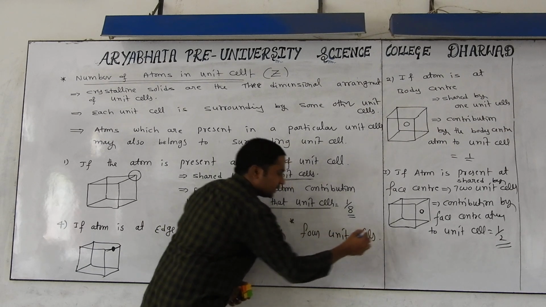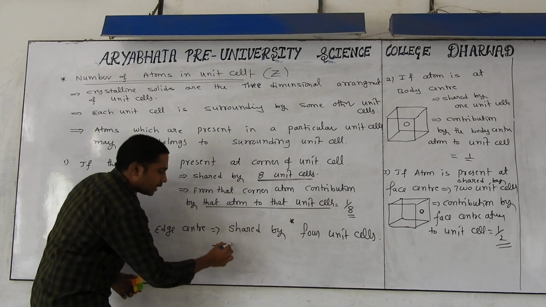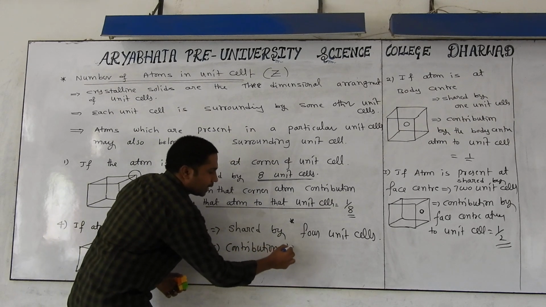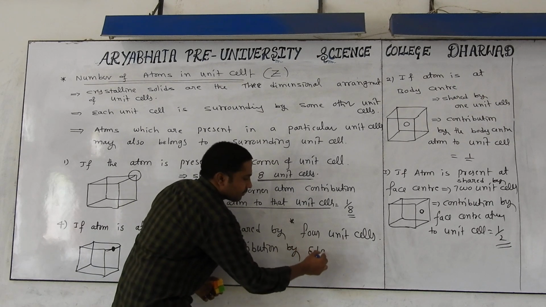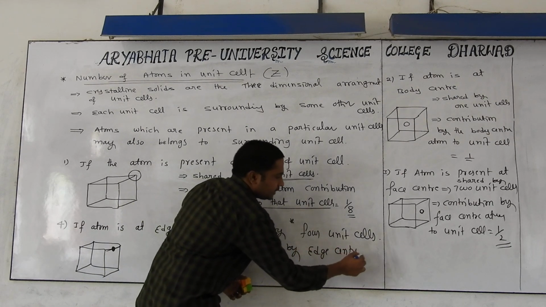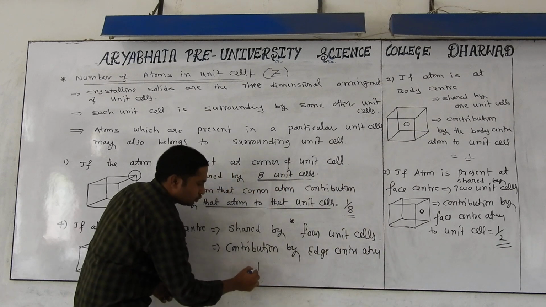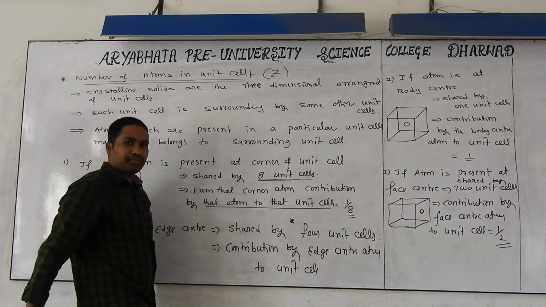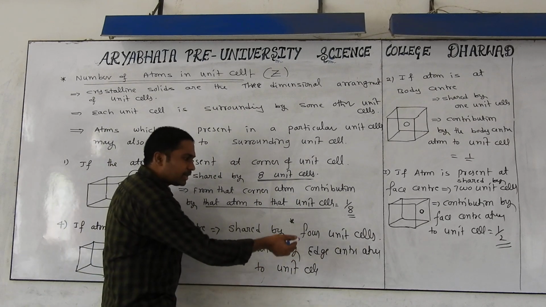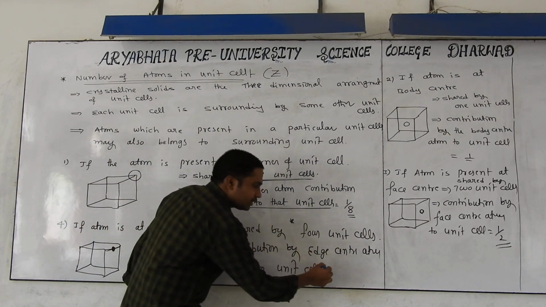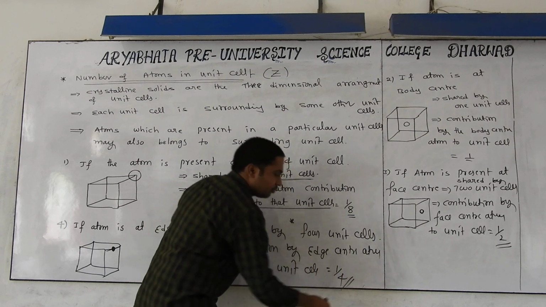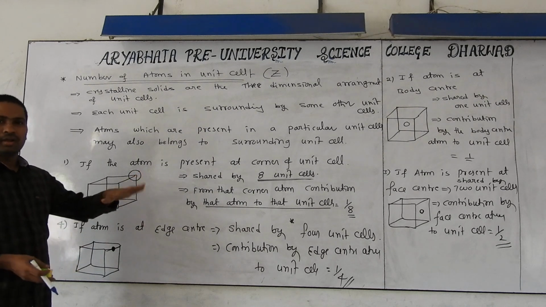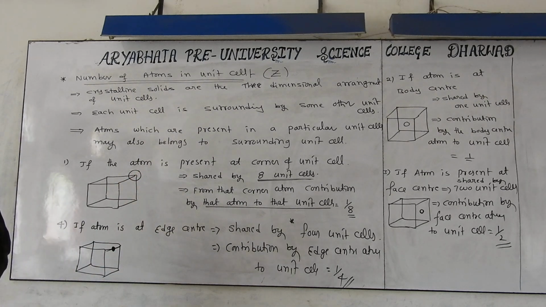Then automatically the contribution by the edge center atom to the unit cell: each edge center atom is shared by 4 unit cells. That's why the contribution by the edge center atom to the unit cell will be how much? 1 by 4. This is a very important concept. If you understood this one, we can enjoy the remaining days. All of you clear?